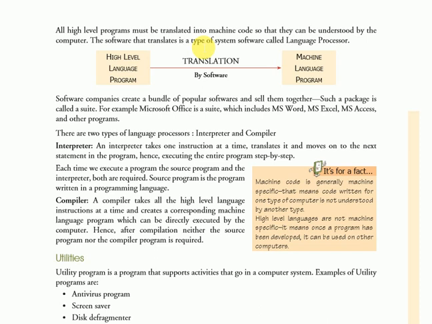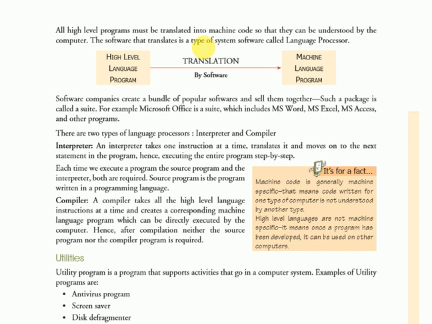There are two types of language processor: interpreter and compiler. So let's start with the interpreter. All language processors process the result inside the computer system. Interpreter: an interpreter takes one instruction at a time, translates it and moves on to the next statement in the program, hence executing the entire program step by step.